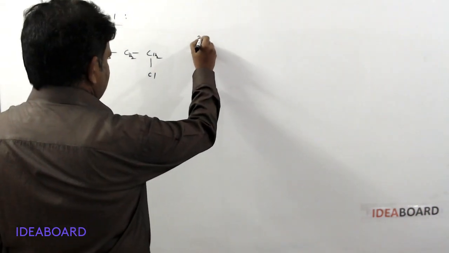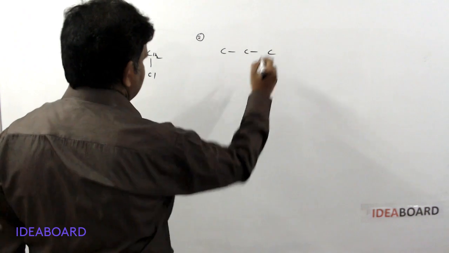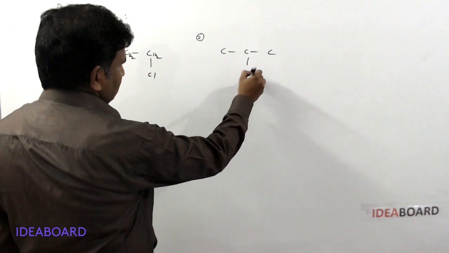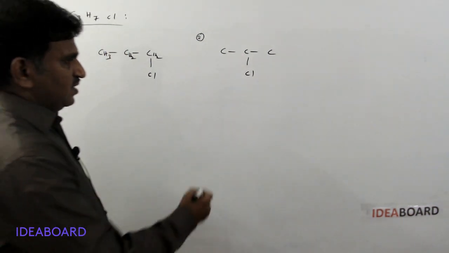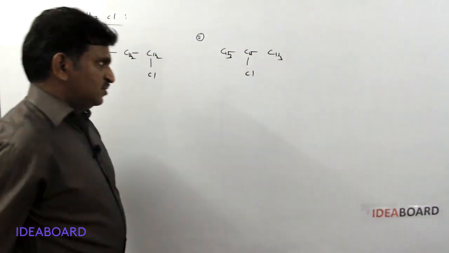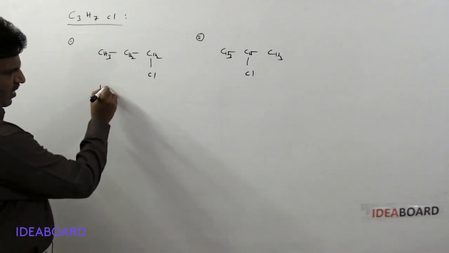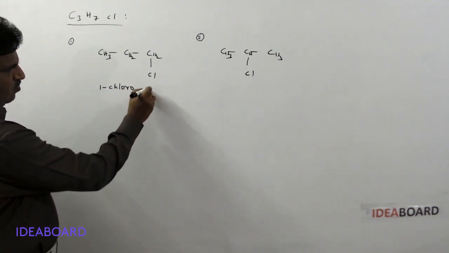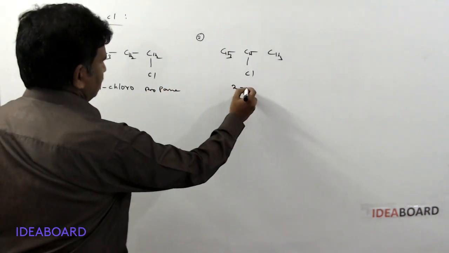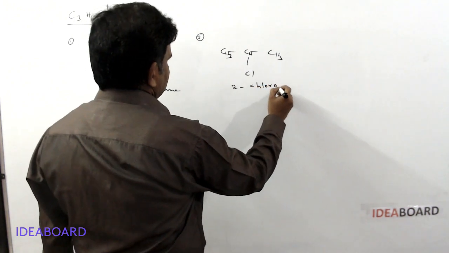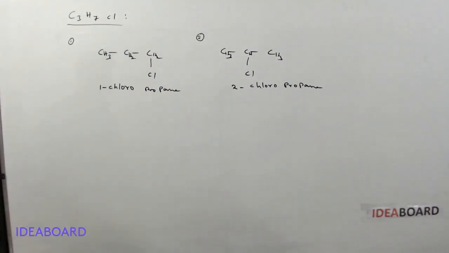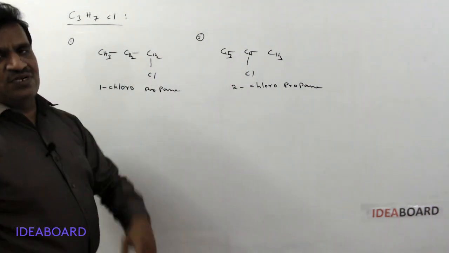And the second possibility: suppose 1, 2, 3. Here the chlorine atom was on the first carbon; now I am writing the chlorine on the second carbon, and we can write the hydrogens like CH3, CH and CH3. So the first is called 1-chloropropane, and this is called 2-chloropropane. So what type of isomers are these two? Yes, they are called position isomers.